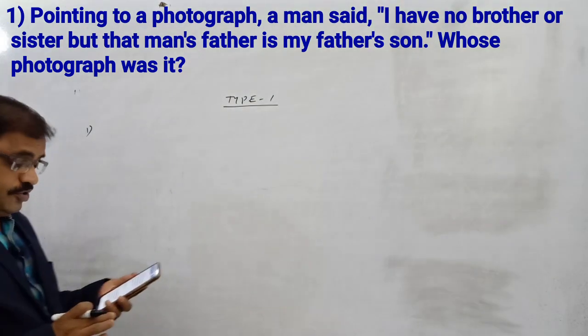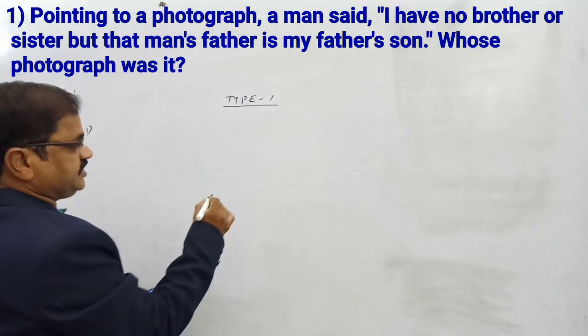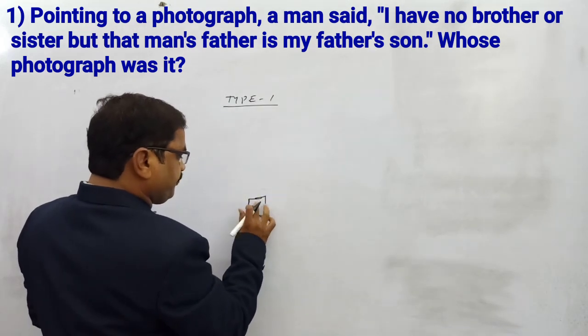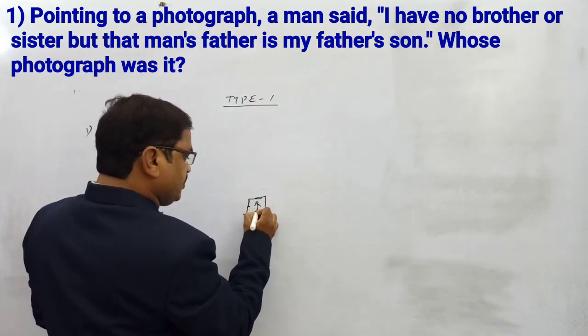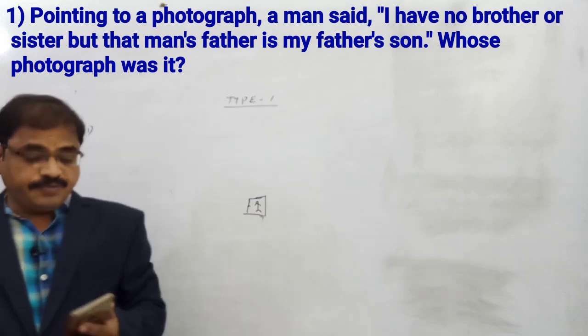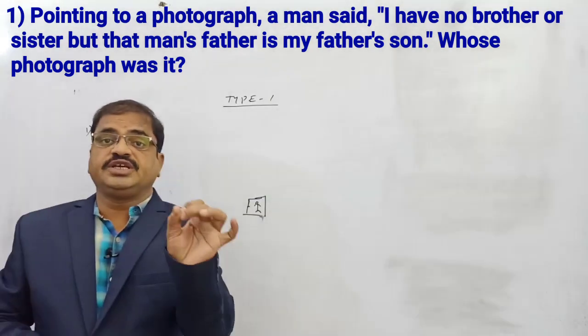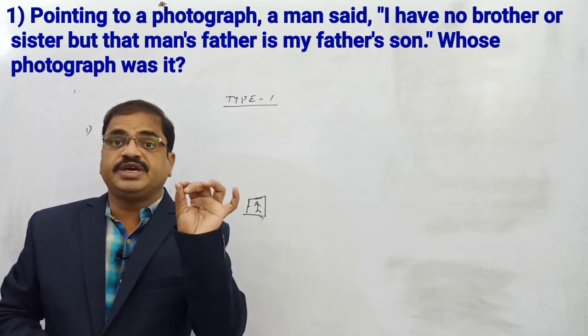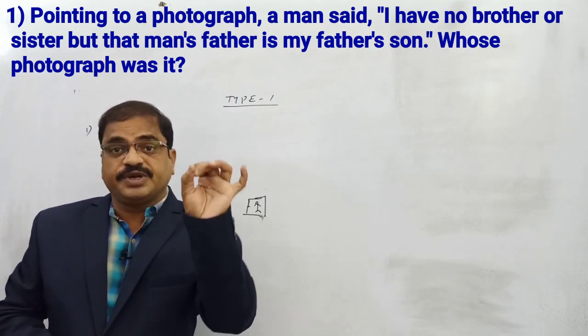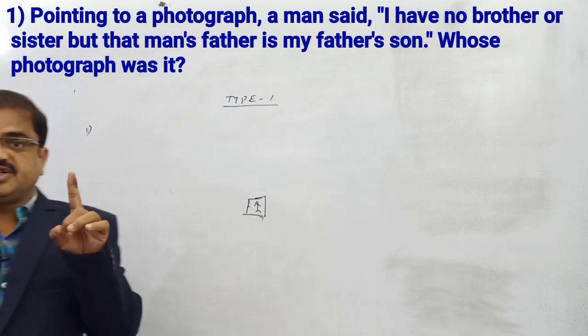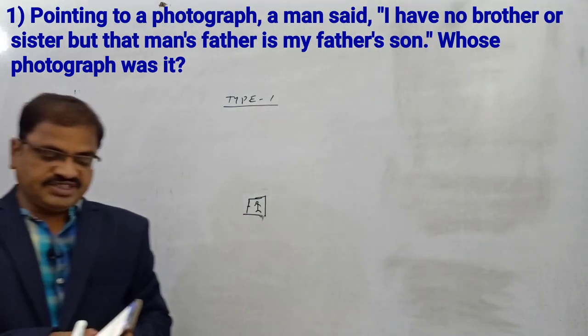Pointing to a photograph, a man said. First of all, you have to see where the photograph is. In the photograph, a person is there. The person who is speaking is very, very important. The speaker is important, and the introduced person is very important. Here the man is introducing, so first of all he is the masculine gender, which we have decided.